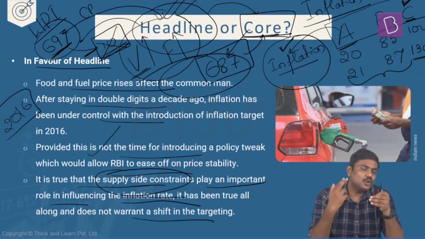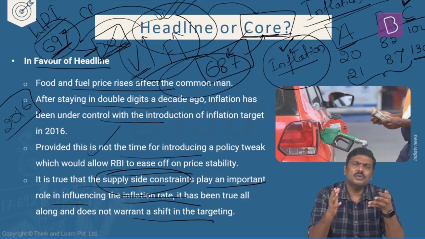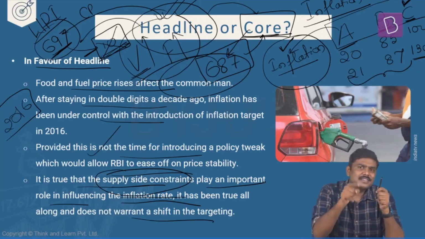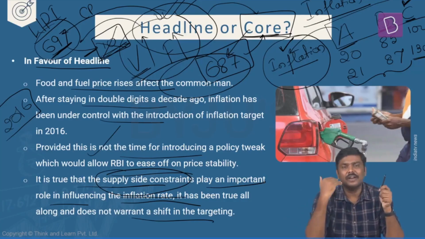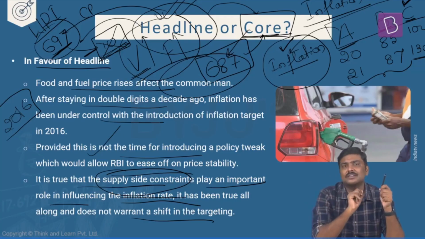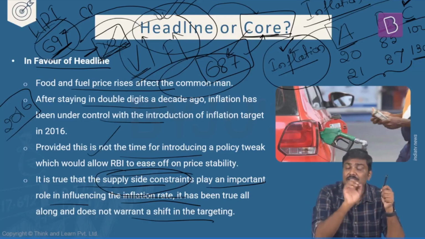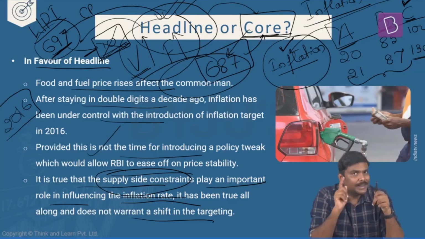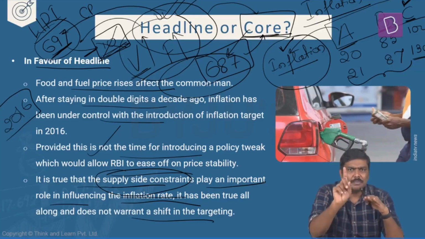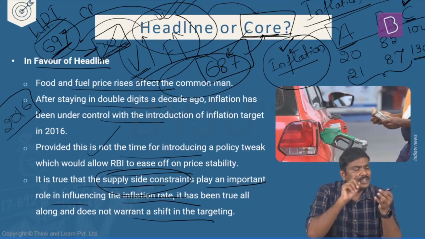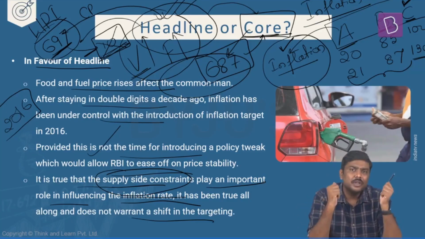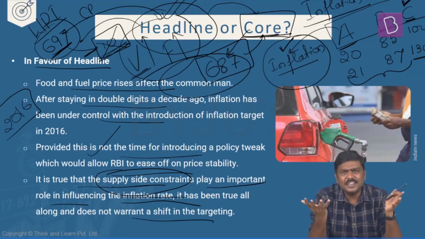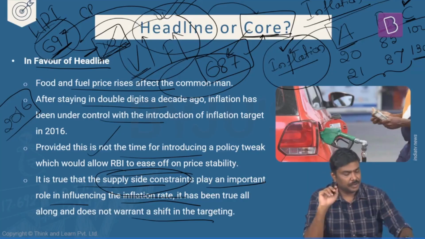Whenever you're talking about food and fuel, where do you think these two commodities should be put? Are these supply side factors or demand side factors? Remember this, these are supply side factors. Cost of food increases, supply side factor. Cost of fuel increases, supply side factor. So it is true that the retail headline inflation is affected by supply side factors. We agree. But this has remained the same earlier also. Even in the past, this was true in case of India. So what has actually changed? Nothing has changed. So we'll continue with headline CPI.